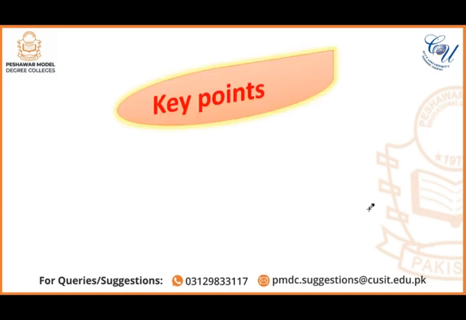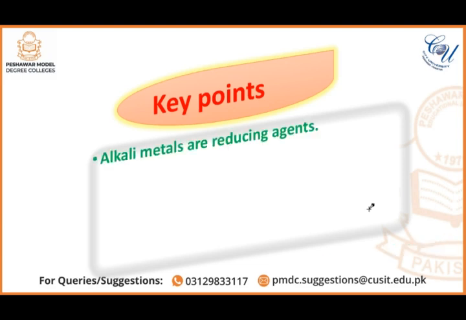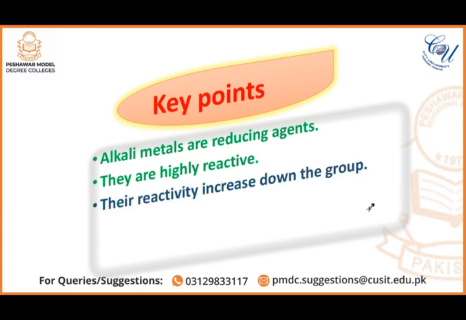Now, keep the following key points in your mind. The first one is alkali metals are reducing agents. They are highly reactive elements. Their reactivity increases down the group. Lithium is less reactive and cesium is the most reactive element of group 1A elements.